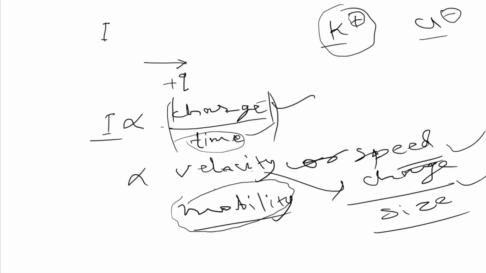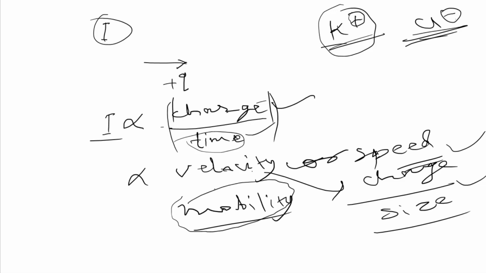If we have two ions, a cation and an anion, of equal mobility, then we get equal contribution to the electric current and equal transport number. For K plus and Cl minus, the mobility is equal, that's why we get equal transport number. So it is the best salt to select in a salt bridge. This is the criteria for selection of salt in a salt bridge.